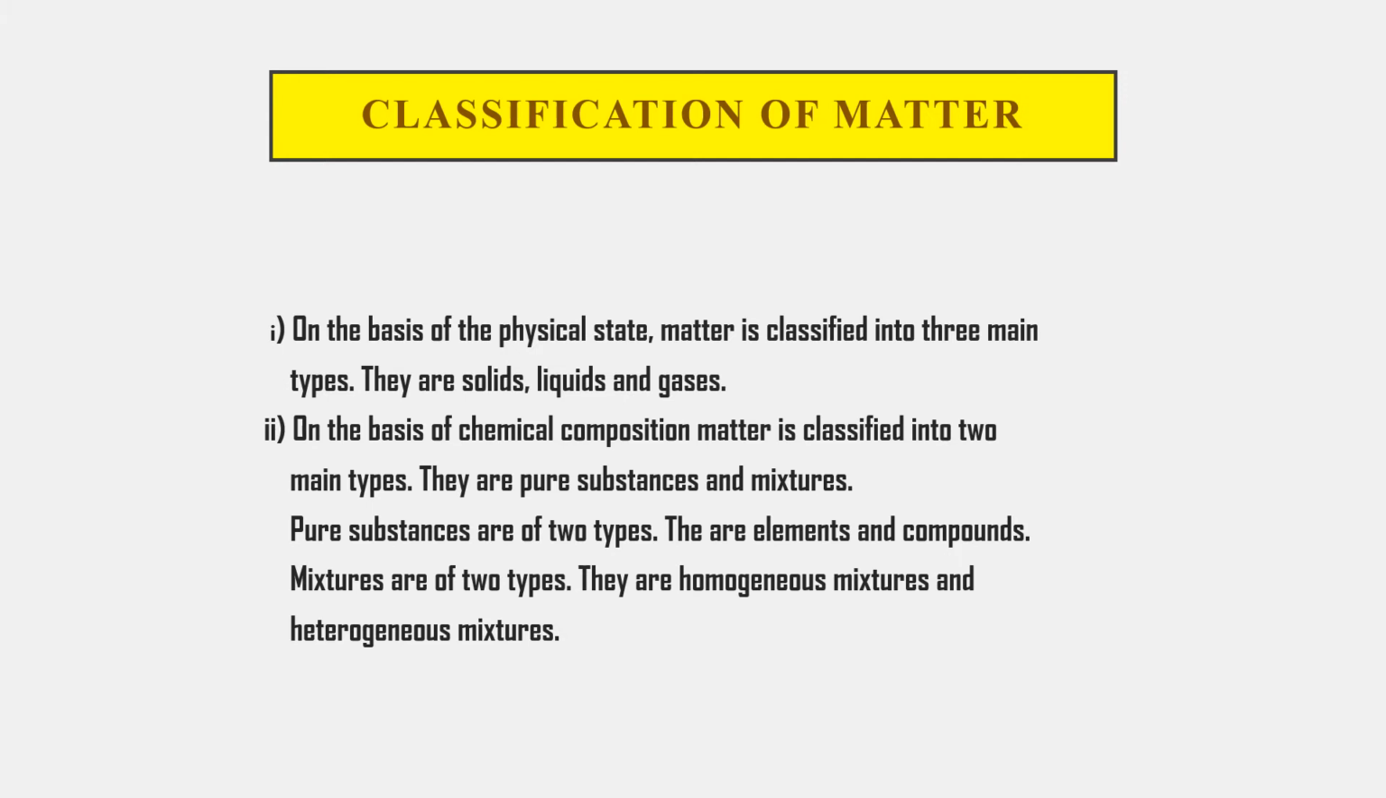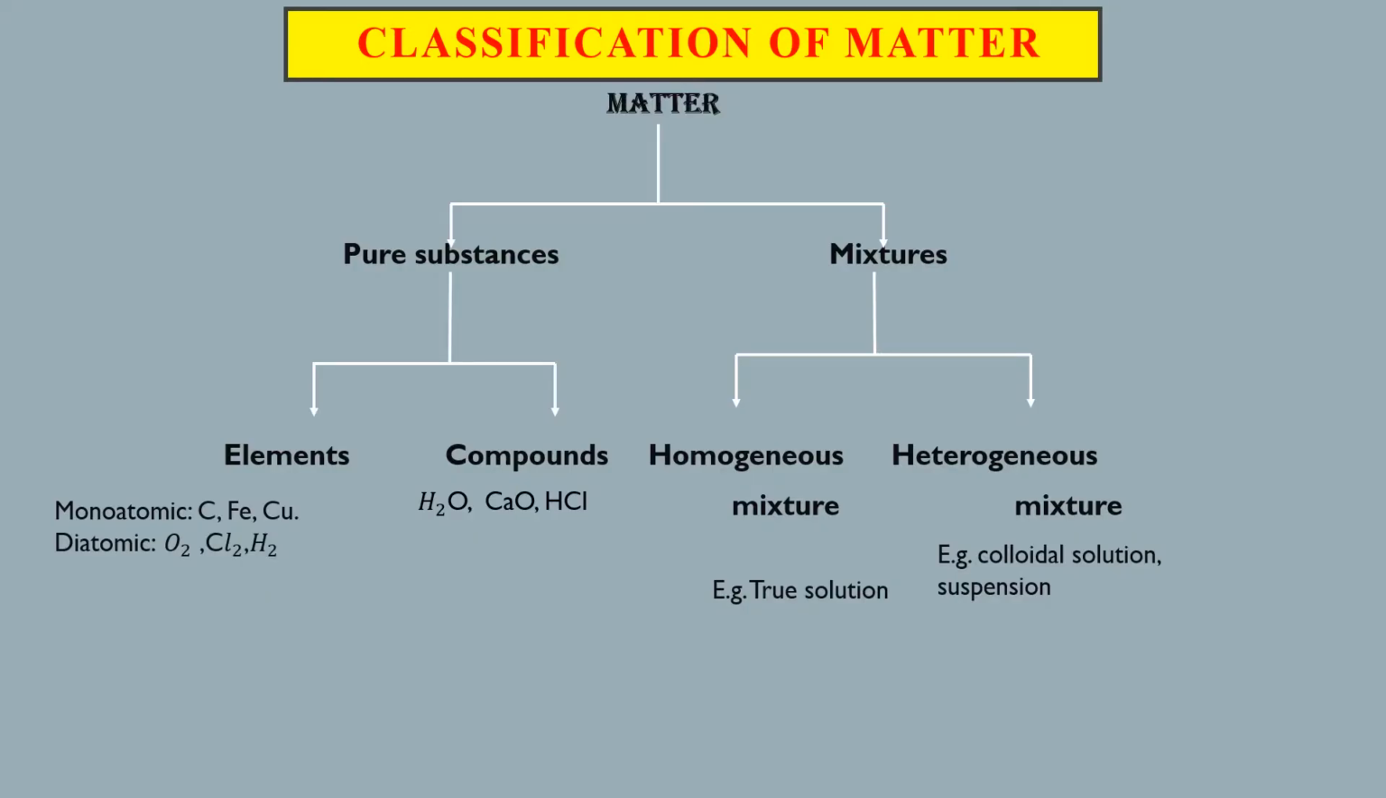Pure substances can further be divided into elements and compounds. And mixtures are of two types. They are homogeneous mixtures and heterogeneous mixtures. Let us study a flow chart of these things.